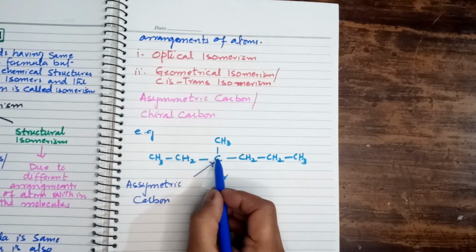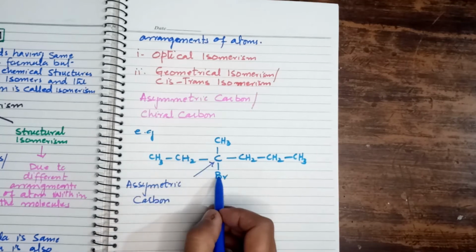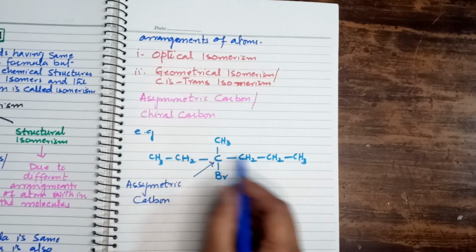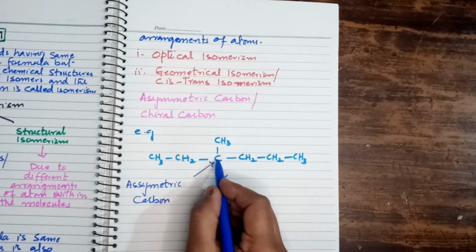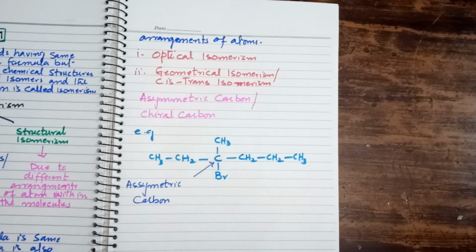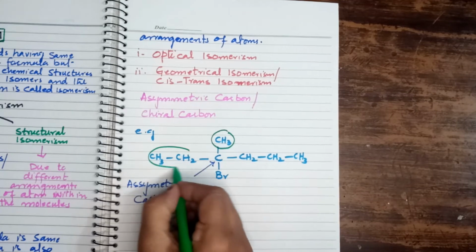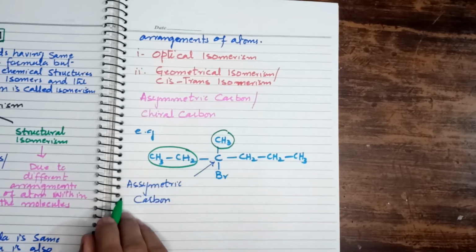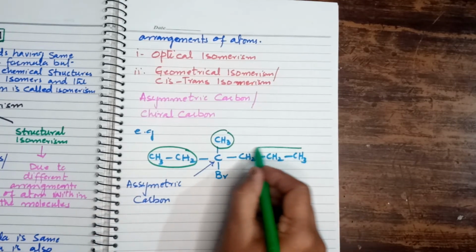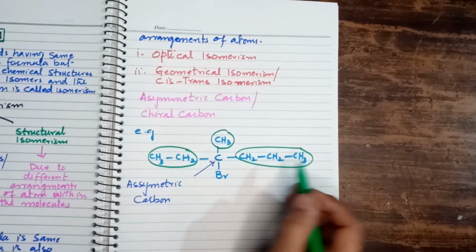Why? Because all the 4 atoms or groups of atoms which are attached with this carbon atom are different, right? On one side of this carbon atom, we have a methyl radical. On the other side, we have an ethyl radical. On one side, we have a propyl radical.